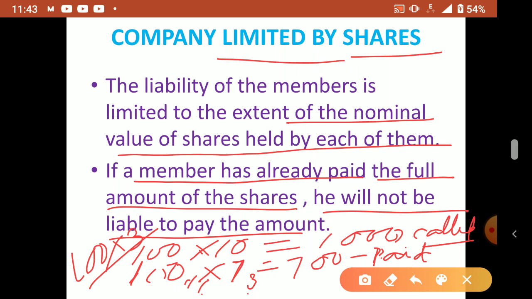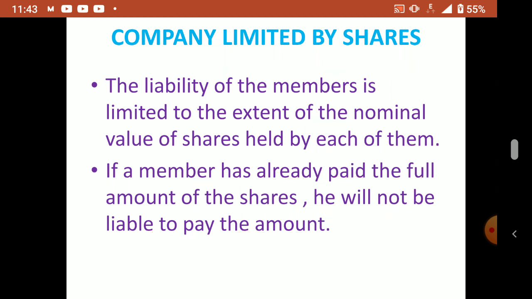Suppose already I have paid all 1000 rupees, then they will not ask me because the full amount I paid, all 10 rupees I paid. Understood? So if any portion is uncalled, then only I am liable for the payment to the company.